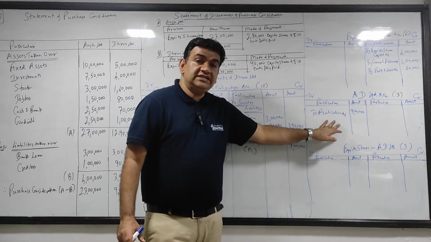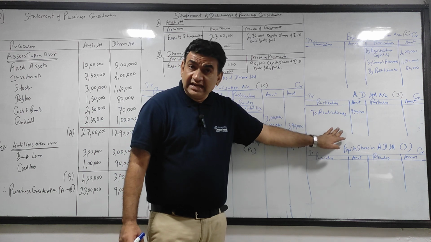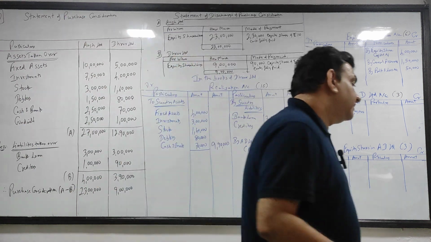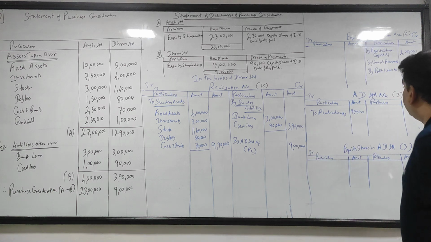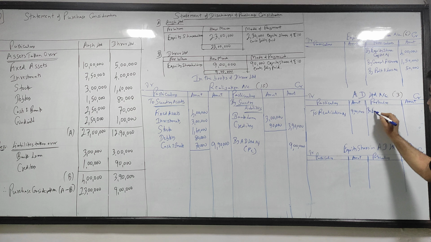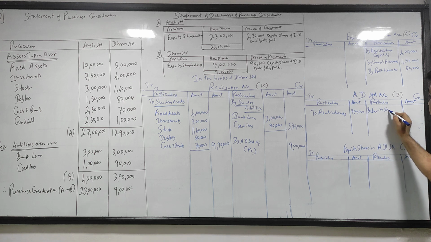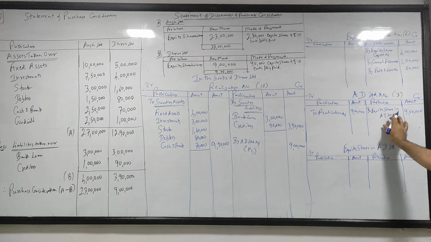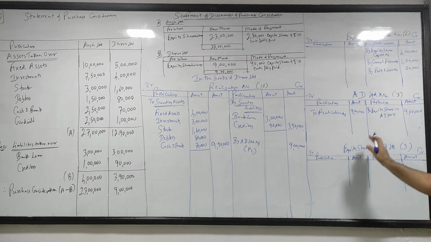So when it was receivable, I debited 9 lakhs to AD Limited. Now I will get that 9 lakhs. How am I getting it? In the form of equity shares. So here, buy equity shares in AD Limited account, that is 9 lakhs, and you are getting it in the form of equity shares.